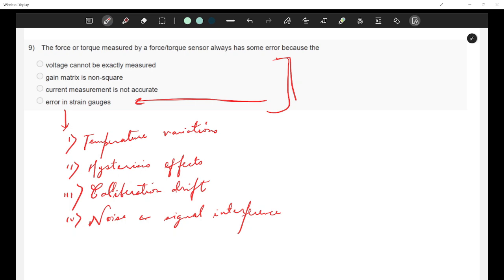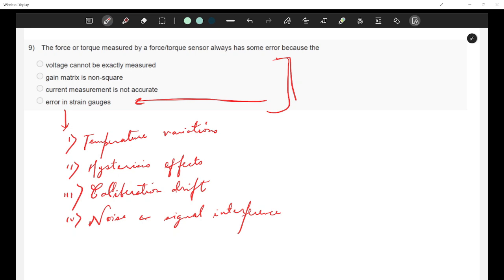Okay. Then the option is current measurement is not accurate. Force torque sensors do not measure the current, right? They measure the strain. So anyway, we do not need current. Current measurement inaccuracies are more relevant in motor control and not in force sensing. So from here we can deduce that error in strain gauge is correct. But one of the other options is also remaining, that gain matrix is non-square.